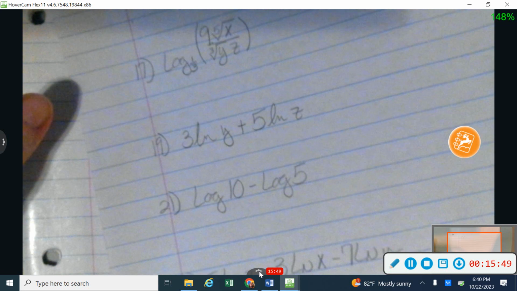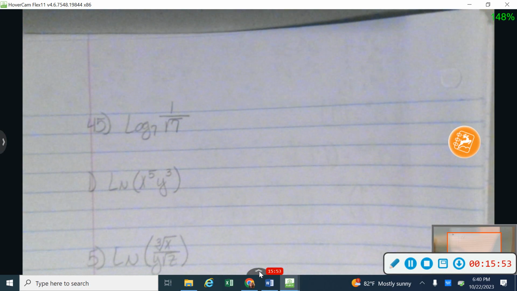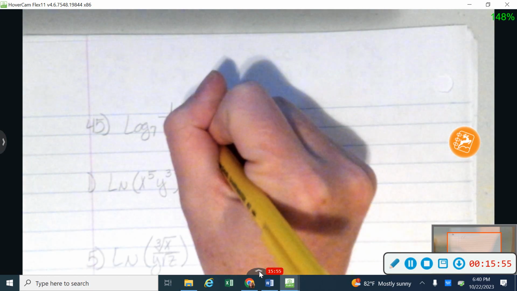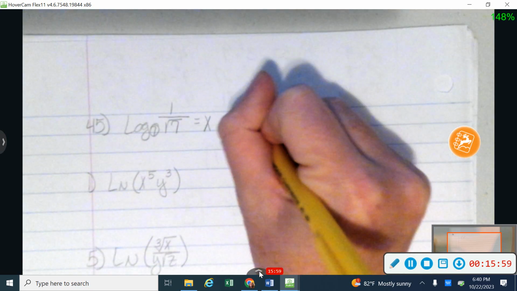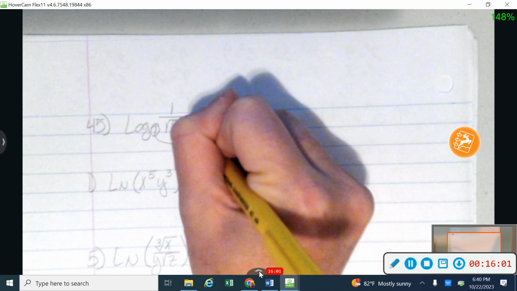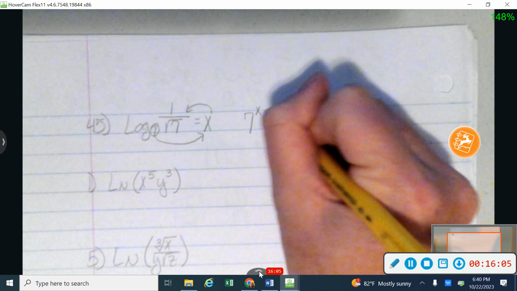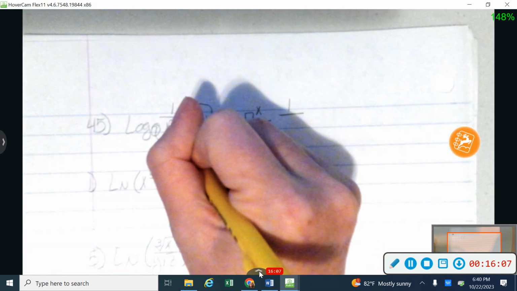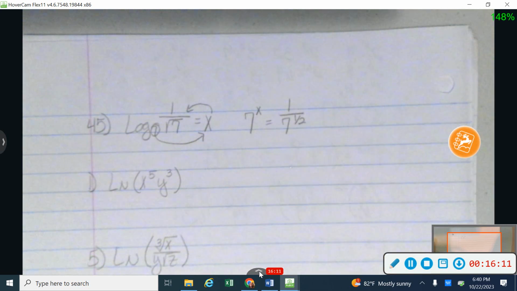All right, turning over to number 45. I've got kind of a lot of issues. This is our last one in this section. I'm going to set that equal to x. My base is 7. My exponent is x, and I'm going to make it equal to 1 over, and I'm going to go ahead and change this 7 into 7 to the 1/2 power. Again, I know that the square root is the same thing as the 1/2 power.